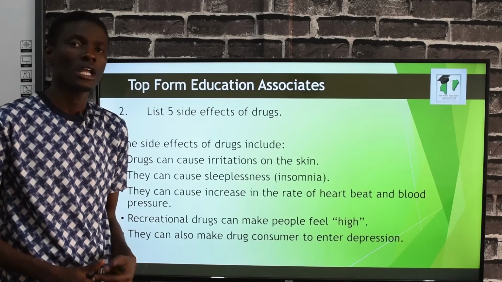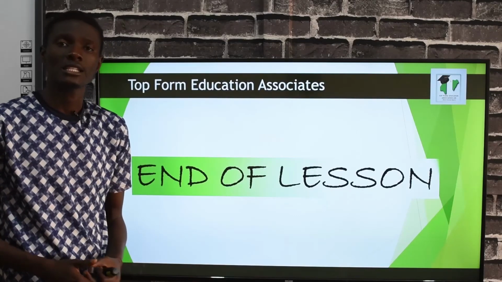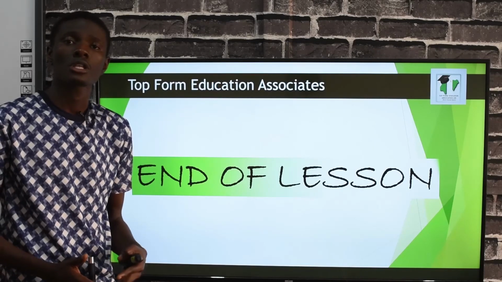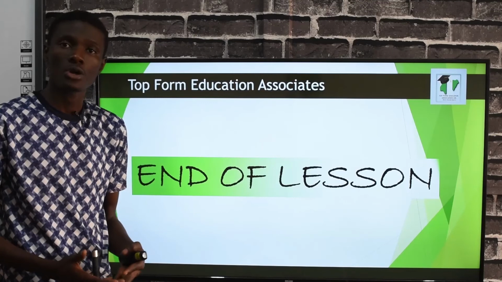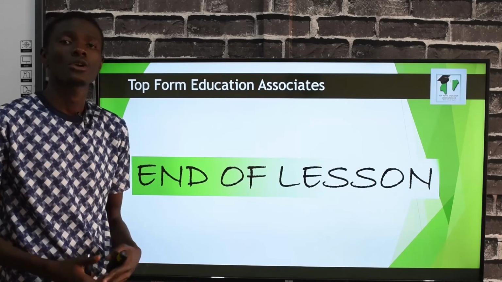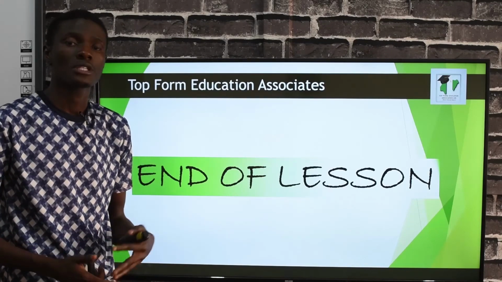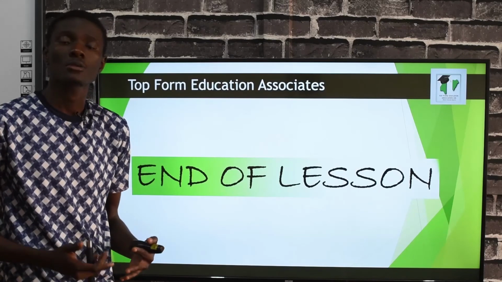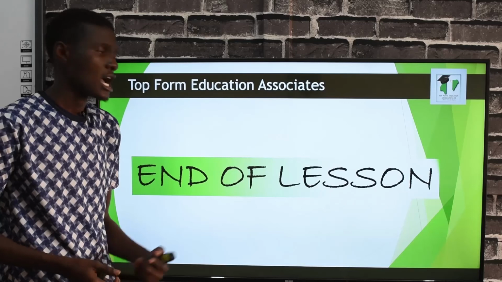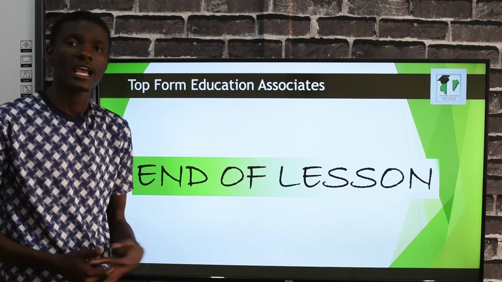You have done well. And with this, students, we have come to the end of our lesson for today. Today we discussed family health, that is drugs, drug abuse, and substance misuse. We define drug as a chemical substance that alters the working of your body. And we say drug abuse is when you take substances in a manner you are not supposed to take it. And we also learned about the side effects of drugs. We saw many side effects of drugs.